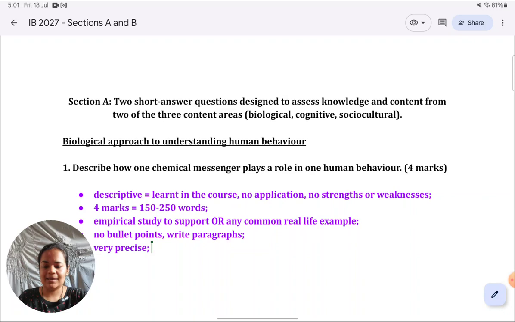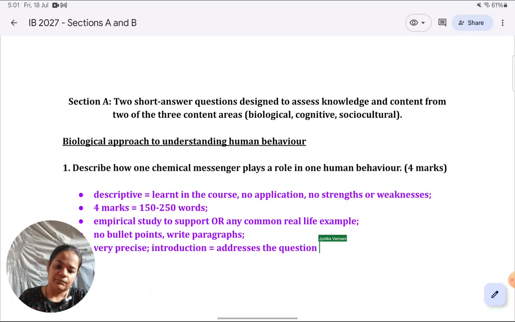The introduction has to straight away start with what is asked in the question. So, a very to-the-point type of introduction that addresses the question directly and is restricted to one sentence. And the conclusion should be a very brief, again, one-liner or two-liner type of summary of what you have written, linking back whatever you've jotted down to the original question.